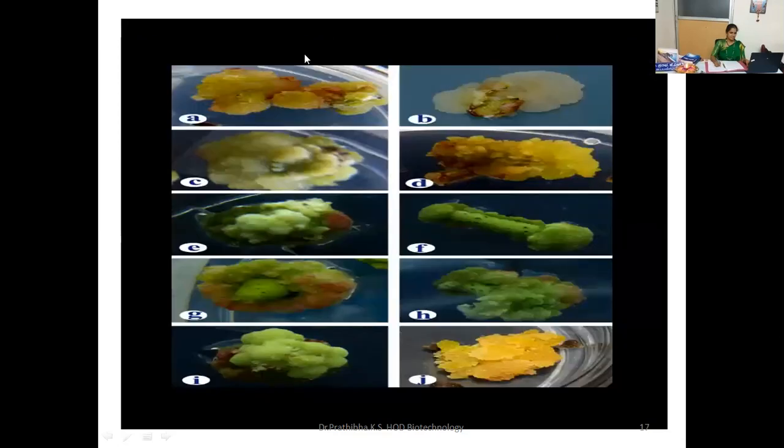Then here, at the different stages, the callus regeneration photographs were taken. Again, this is the callus. Here you cannot make out which is the shoot system and which is the root system, so we can say this is unorganized. There is no proper organogenesis that has happened here. So we are going to say it is an unorganized mass of parenchymatous cells.